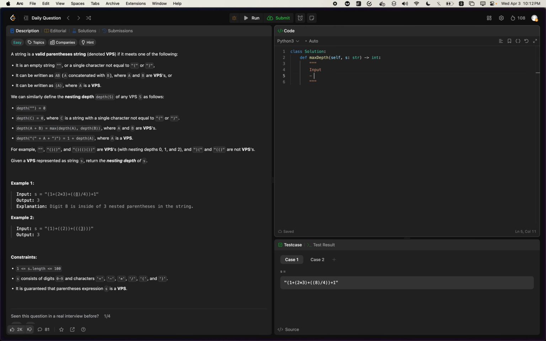All right, so input right here, string S, a valid VPS with 0 to 9 digits. It has plus, minus, etc. and this obviously. And output is the max nested depth of S. So my logic in thinking about this is the nested depth is basically, at any point, the maximum number of open parentheses.